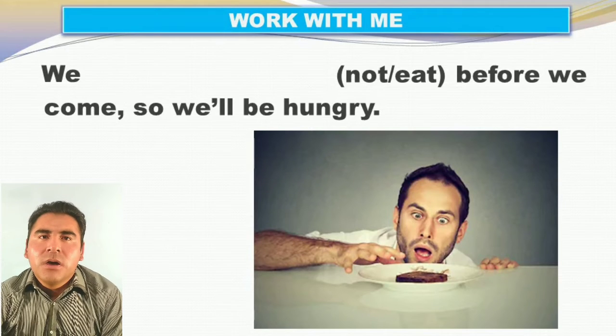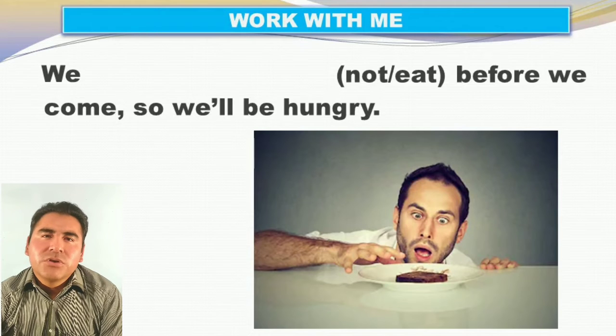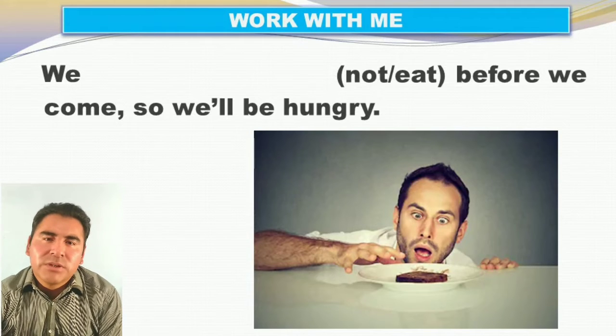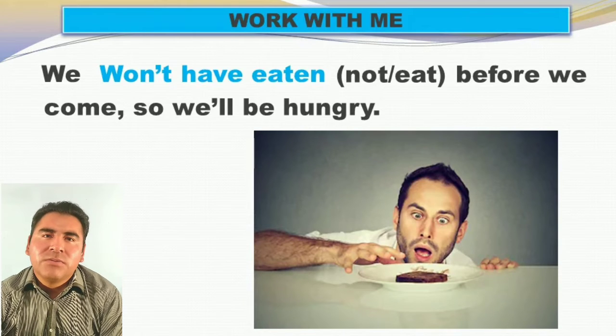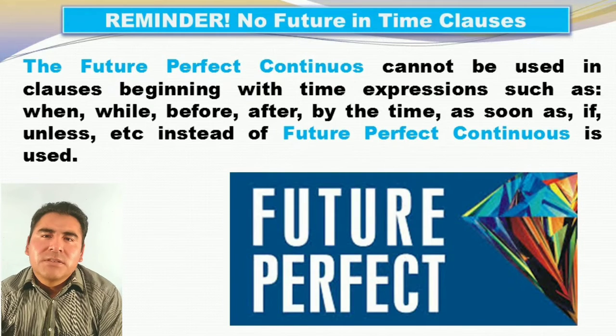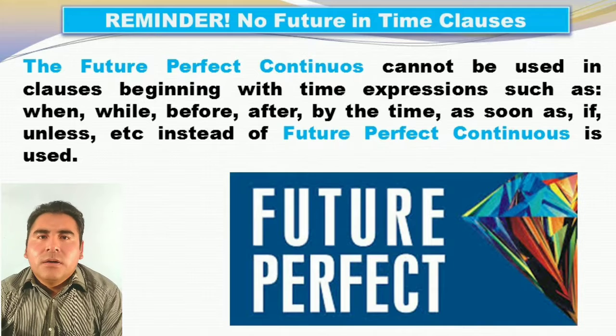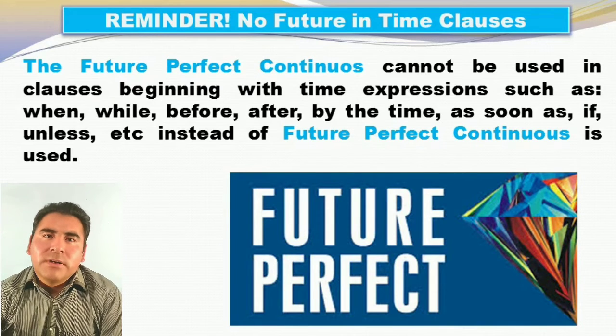Meanwhile, I'm going to read for you. We not eat before we come, so we'll be hungry. He looks very hungry. Okay, think a little bit, I said. We will not, okay, it's okay so far. We will not or we won't have eaten. Do you remember the past participle of eat is eaten, right? We won't have eaten before we come, so we will be hungry. That's perfect.